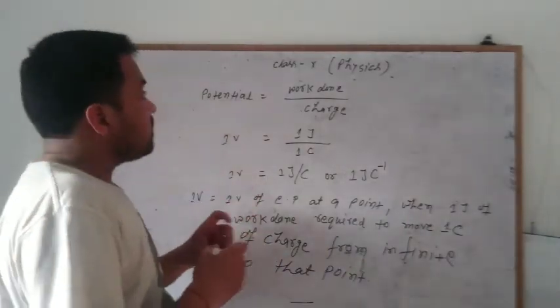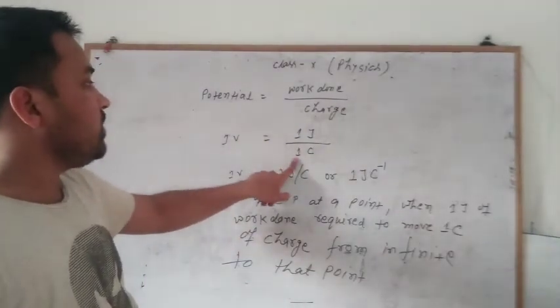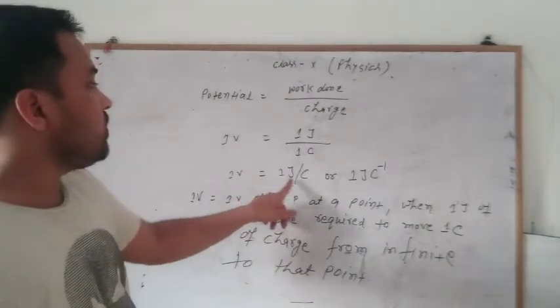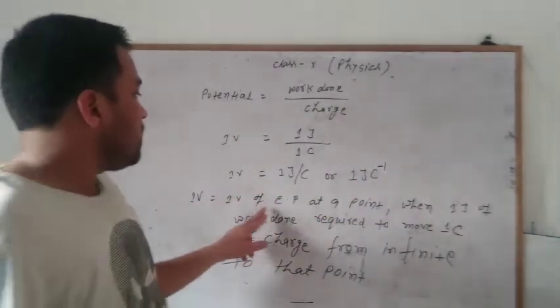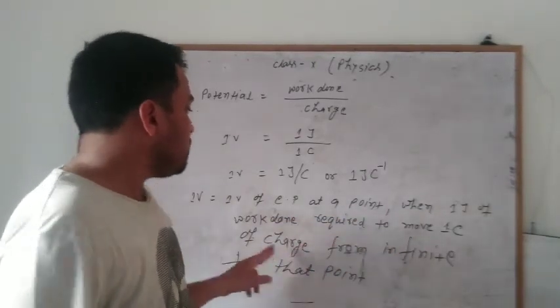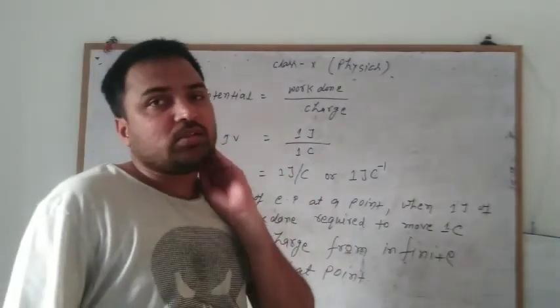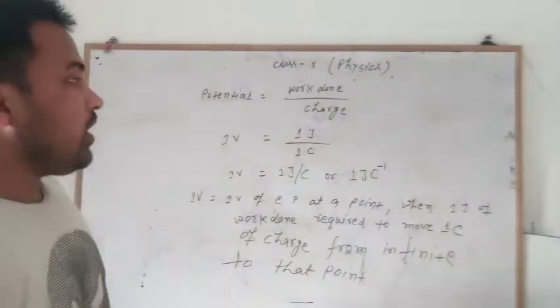So the potential is equal to work done per unit charge. 1 volt is equal to 1 joule per 1 coulomb. It can be written as 1 volt is equal to 1 joule per coulomb. 1 volt can be defined as 1 volt of electric potential at a point when 1 joule of work done is required to move 1 coulomb of charge from infinite to that specific point. So this is the electric potential.